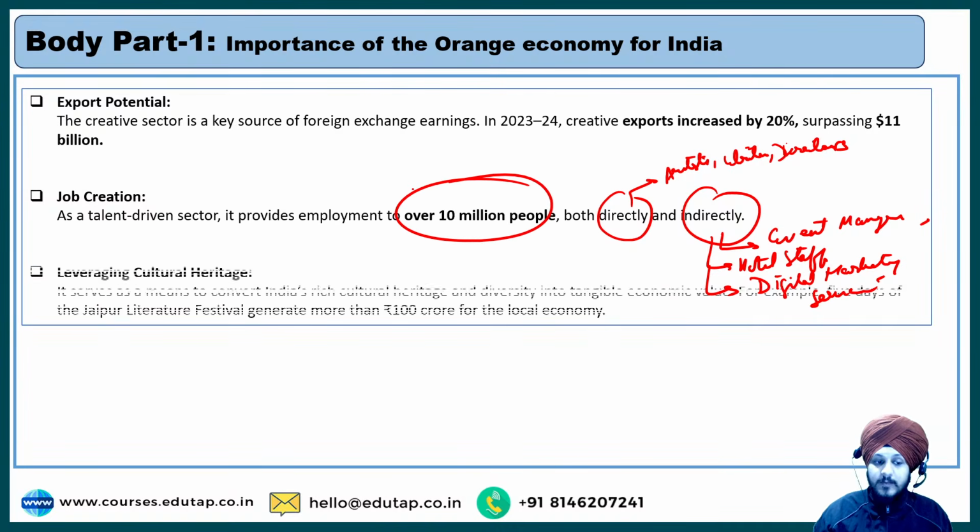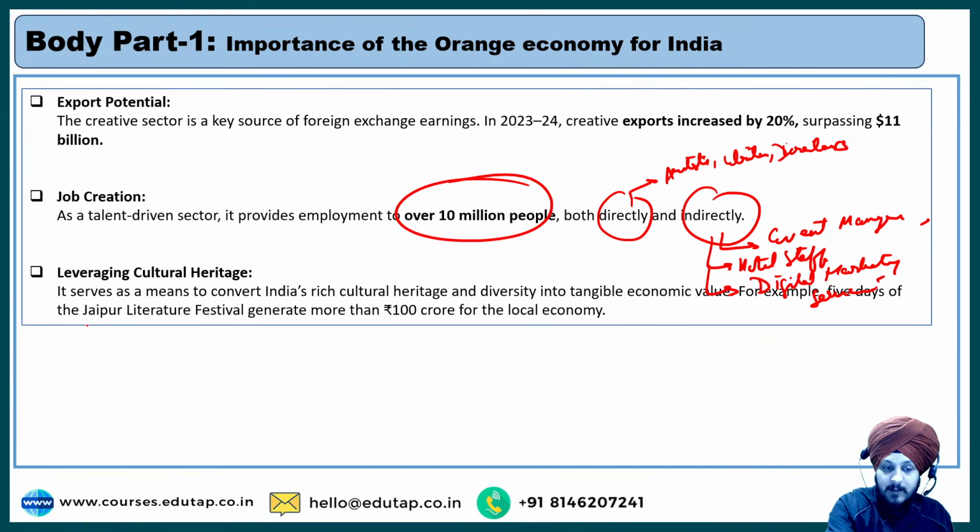The next point is leveraging cultural heritage, right? Because the orange economy serves as a means to convert India's rich cultural heritage and diversity into tangible economic value. What do you mean by that? For example, 5 days of the Jaipur Literature Festival generates more than 100 crore for the economy.